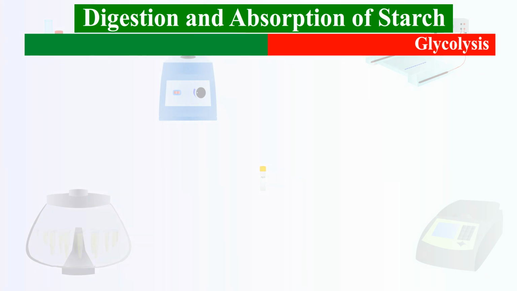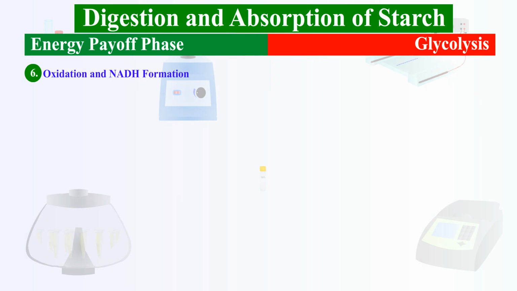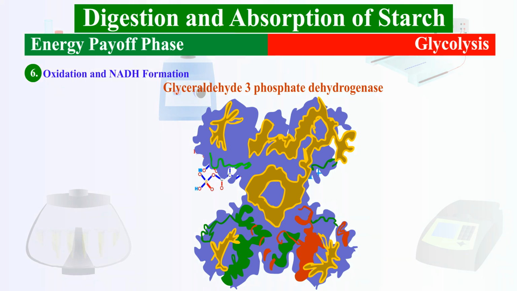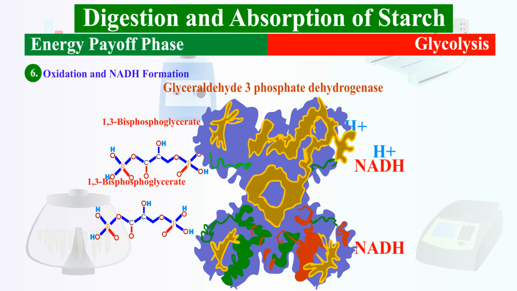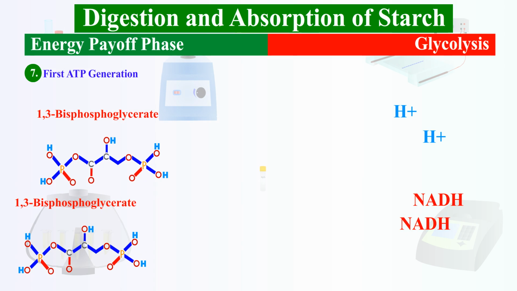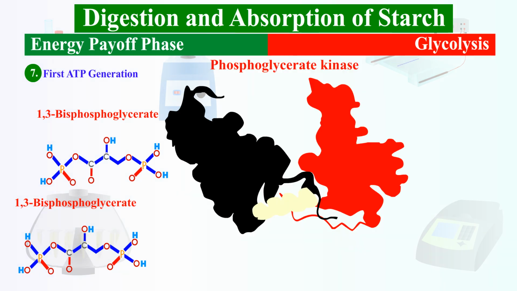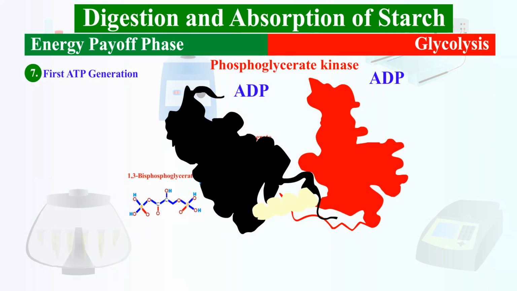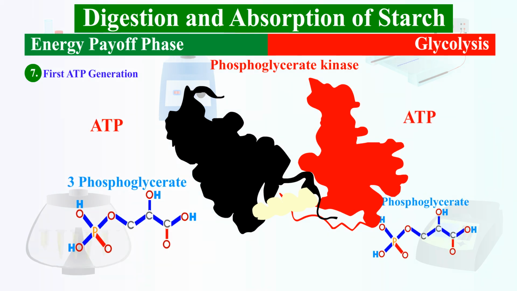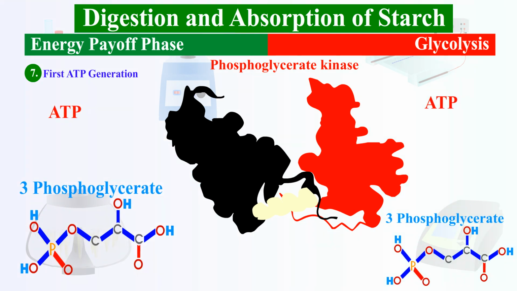Next, let's look into the energy payoff phase. Step 6. Oxidation and NADH formation. It is an oxidation step. The enzyme glyceraldehyde 3-phosphate dehydrogenase will convert glyceraldehyde 3-phosphate into 1,3-bisphosphoglycerate and NADH. Step 7. First ATP generation. With the help of the enzyme phosphoglycerate kinase, 3-phosphoglycerate is produced from 1,3-bisphosphoglycerate by releasing one phosphate from it to ADP to produce 1 ATP.